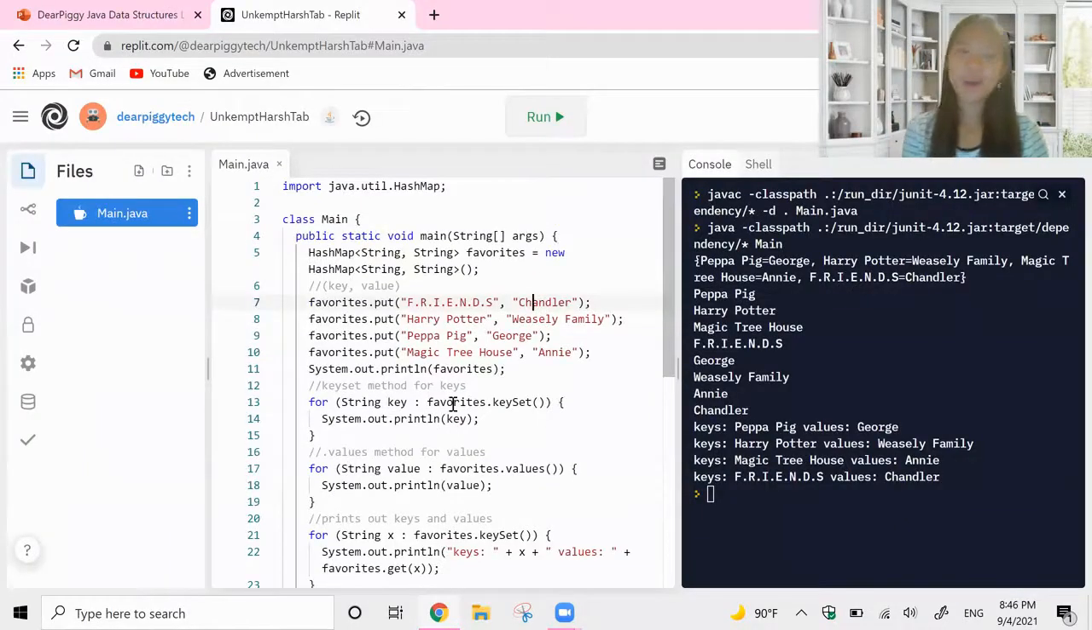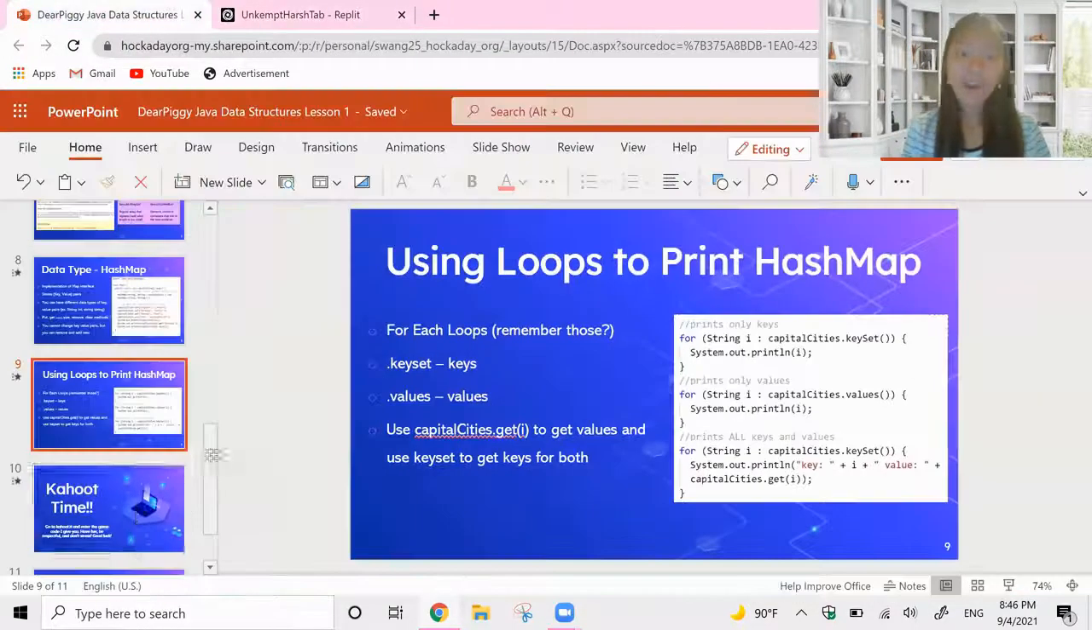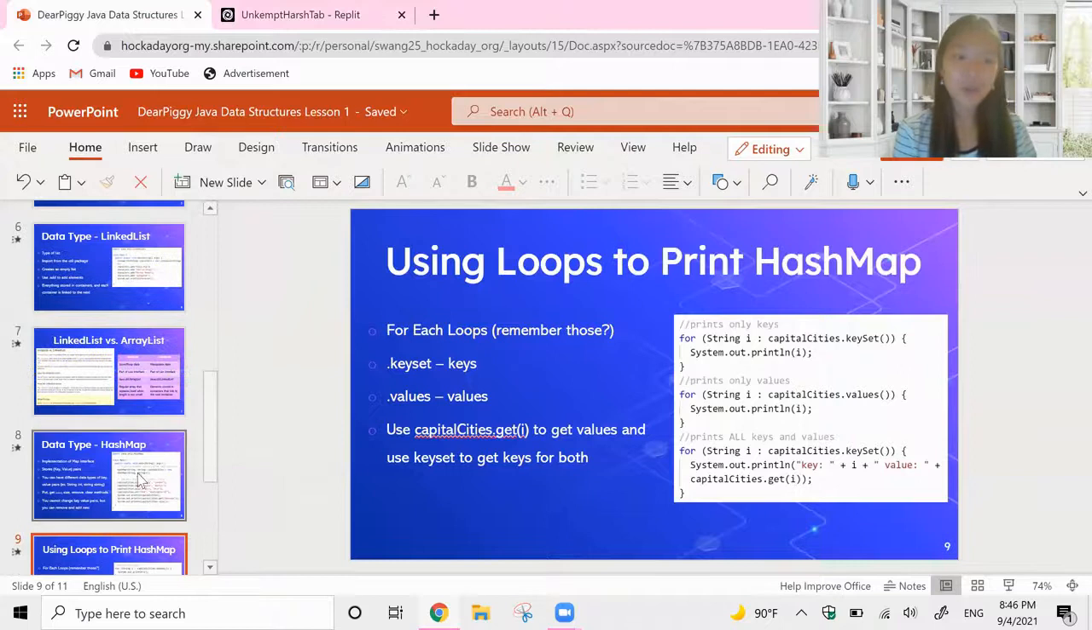In this video, we created a hash map with keys and values. We learned what the hash map was, why it's pretty cool. And we also learned how to print out just the keys, just the values, and all the keys and all the values.